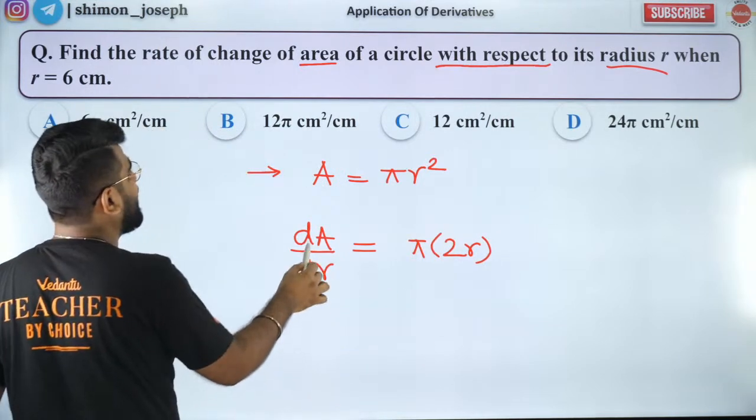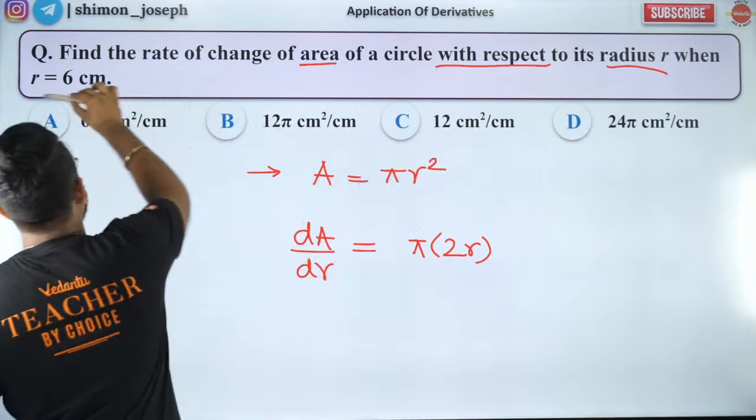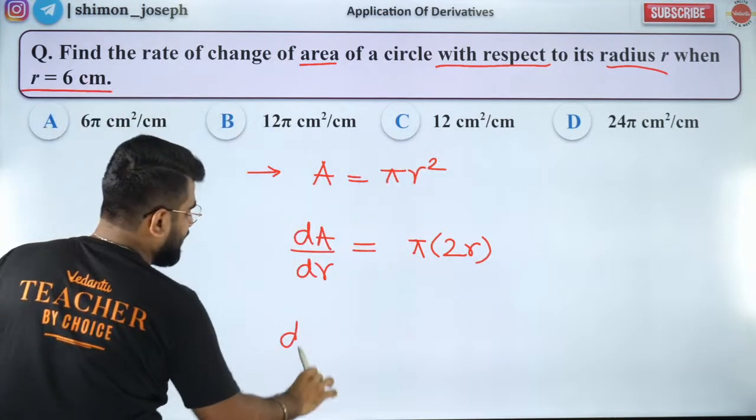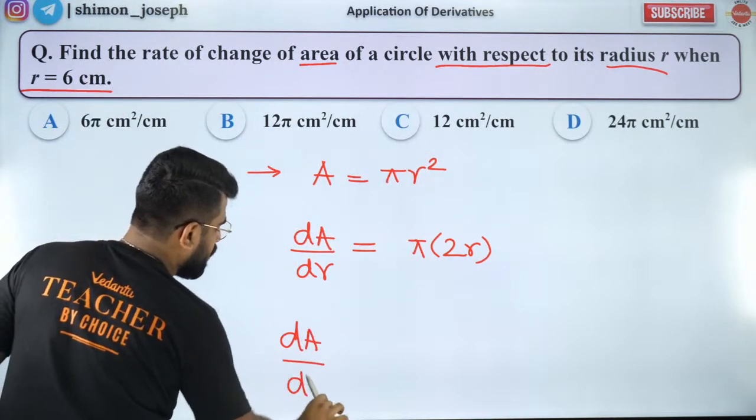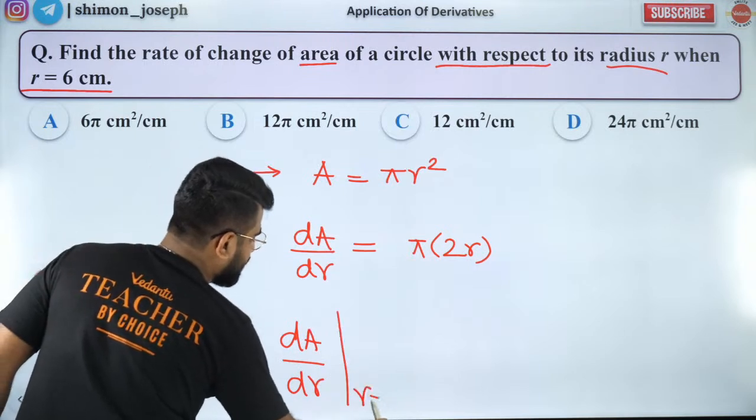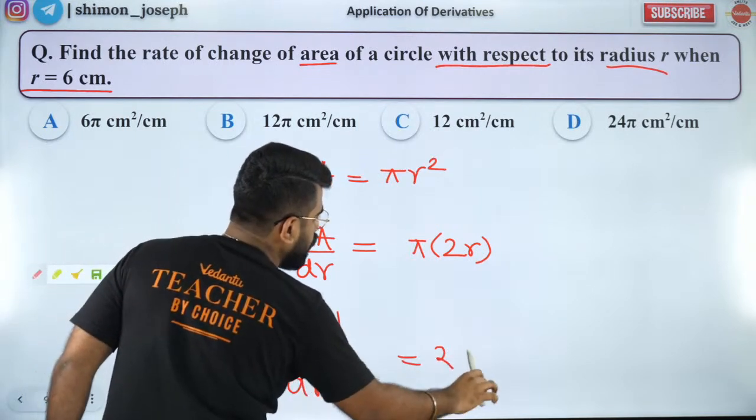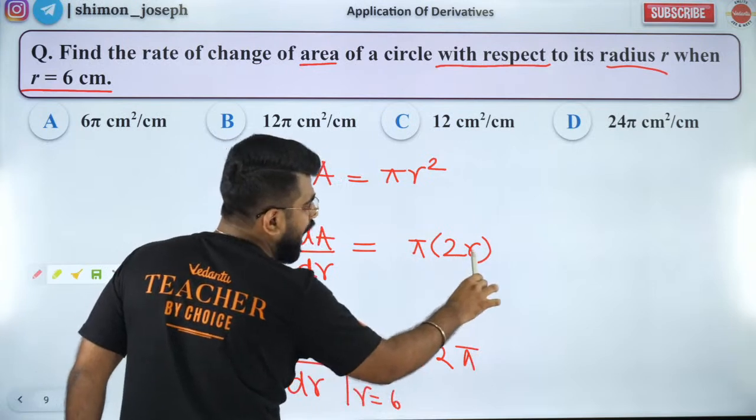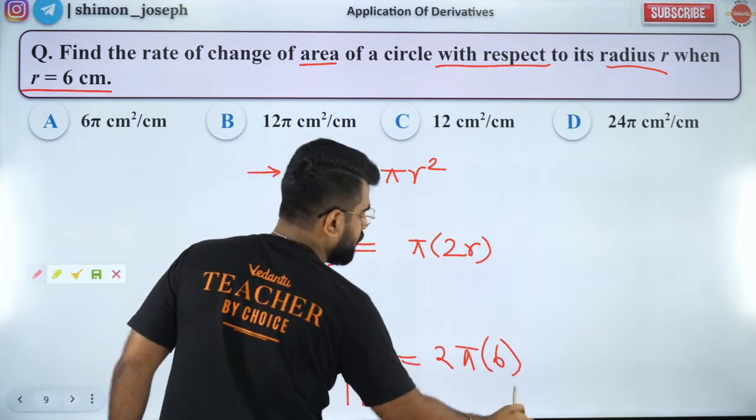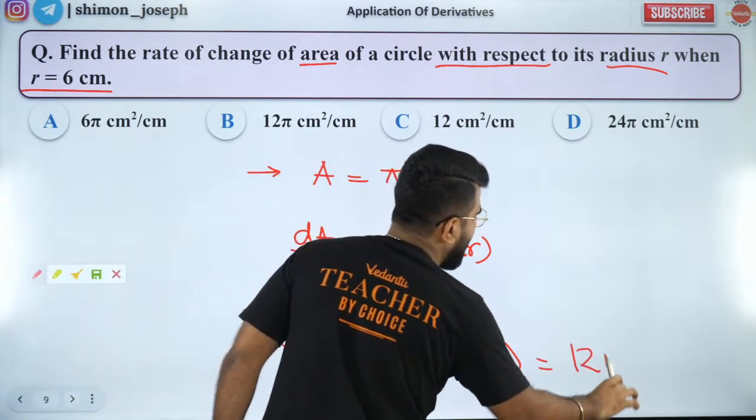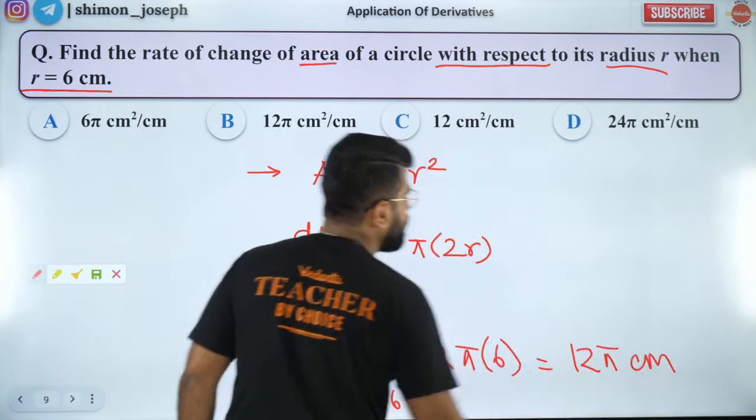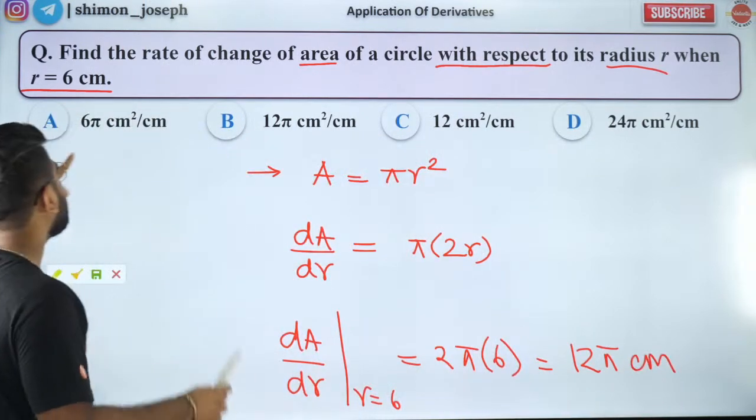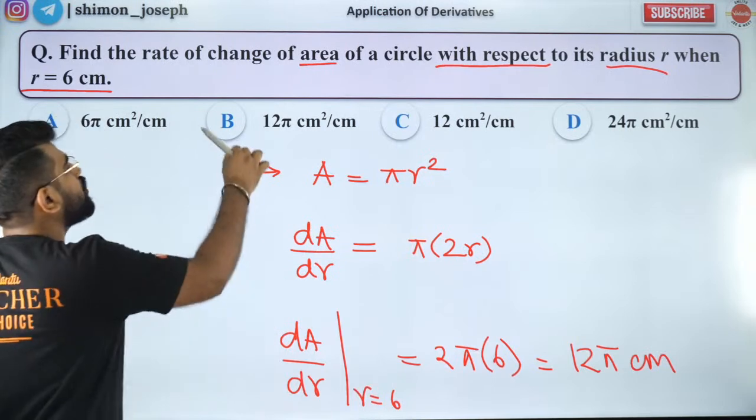But we want to find when the radius is 6. We want to find dA by dr when the radius is 6. That means it will be equal to 2 pi into r, which is 6 centimeter. So that will be 12 pi centimeter. That is my answer. So 12 pi centimeter, where will I get? I think it is option B.